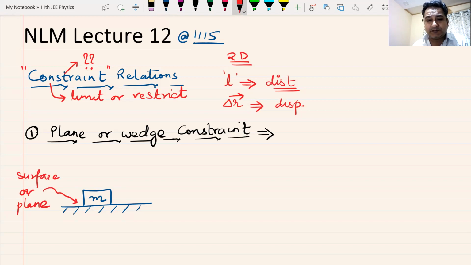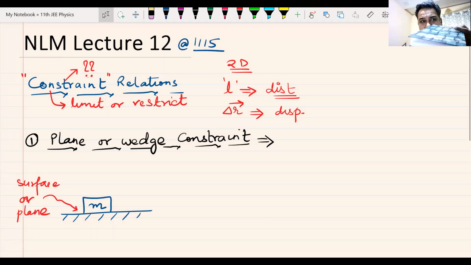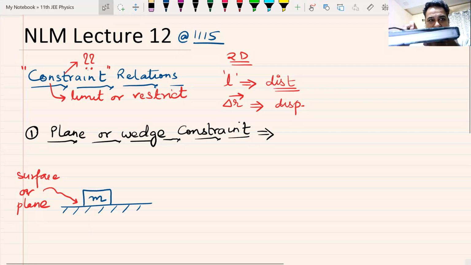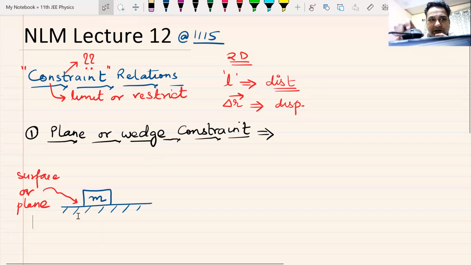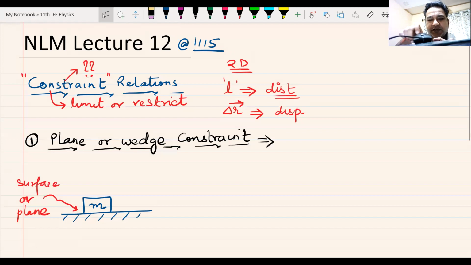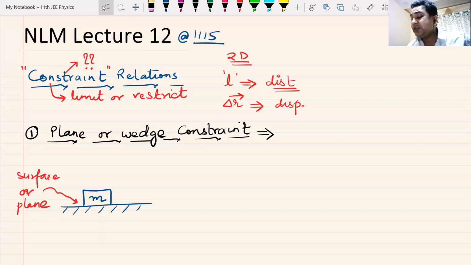For example, this is my mouse pad. It does not look like a mouse pad, but I use it as a mouse pad, and this is my mouse. See, when I keep this mouse on this mouse pad, it is constrained to move only on this pad. I can obviously lift it, but it cannot fly. If it cannot fly, it is constrained to move on this surface, the plane.